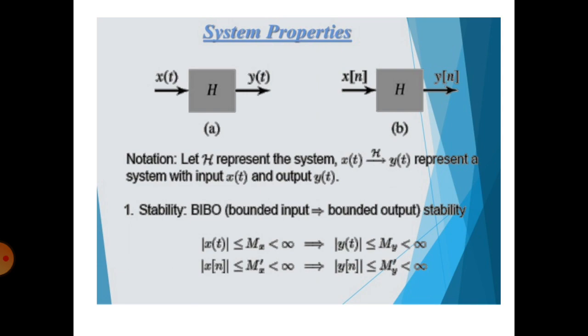For example, modulus of x of t less than or equal to m x, where m x is less than infinity, is a bounded input, and it yields a bounded output, modulus of y of t less than or equal to m y less than infinity. This is for the CT system. Similarly for the DT system, x of n less than m x less than infinity yields the output y of n less than or equal to m y less than infinity.